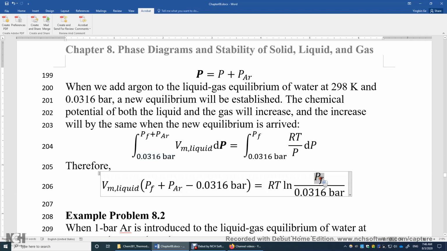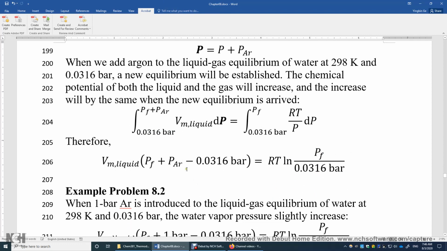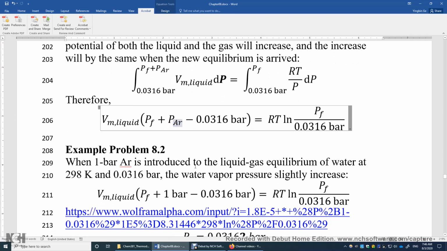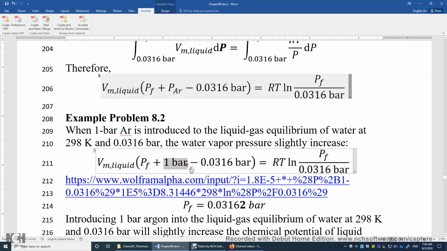Again, this is just the water vapor pressure, and then we just need to solve this. If you use 1 bar argon pressure, put 1 bar here. If you use 10 bar argon pressure, put 10 bars here. Let's look at 1 bar first. Say we introduce 1 bar argon pressure and plug it in. The molar volume of liquid water is roughly 18 milliliters per mole.